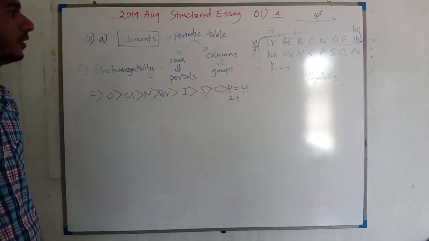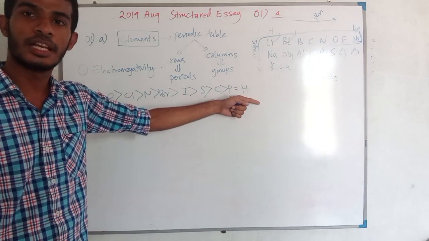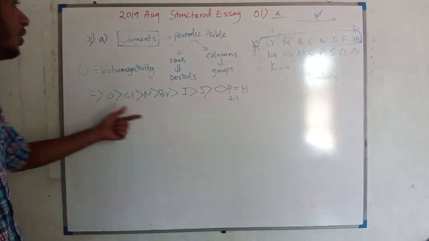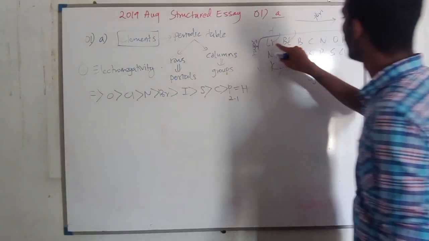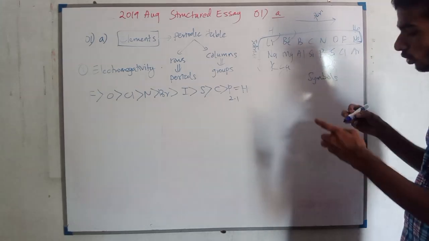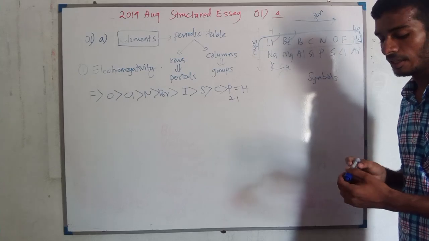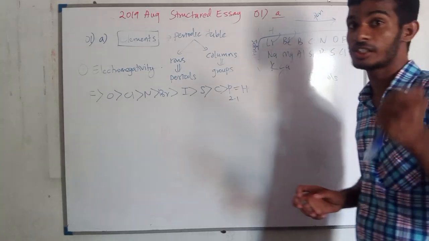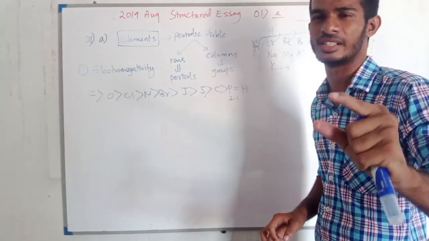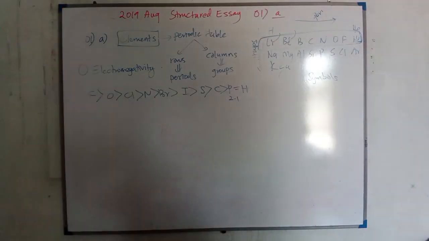In this direction electronegativity decreases. So we want to check lithium, beryllium, boron, carbon, nitrogen, oxygen, fluorine and neon. For noble gases we don't define any electronegativity. It is not equal to 0, it is very small, we don't consider it.